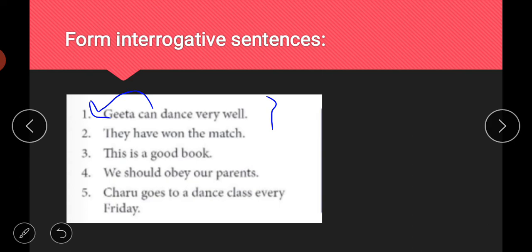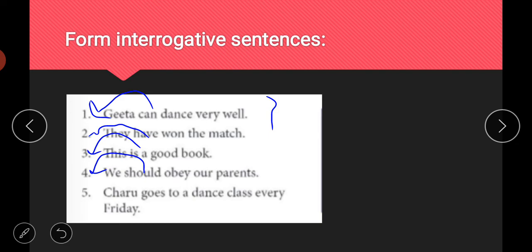Then, "They have won the match." Again we have the word "have", and we will write this word at the starting. "Have they won the match?" Then, "This is a good book." "Is this a good book?" "Is" will come at the starting. "We should obey our parents." "Should we obey our parents?" "Charu goes to a dance class every day."